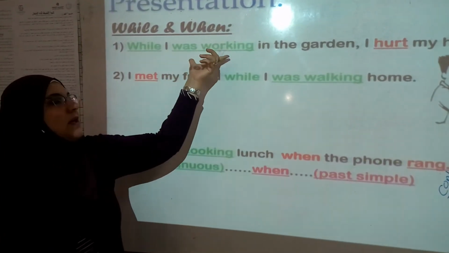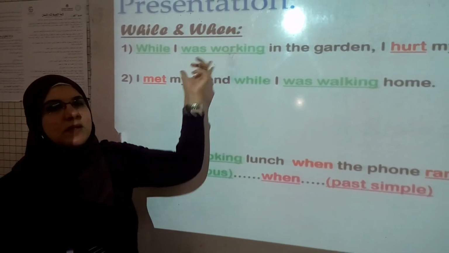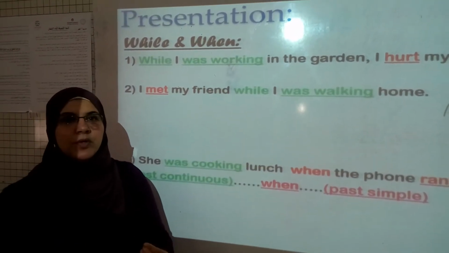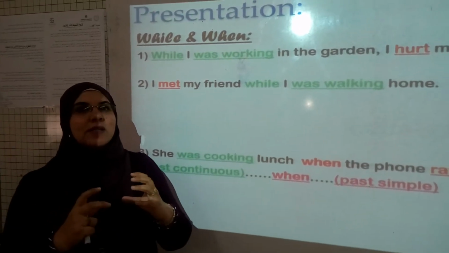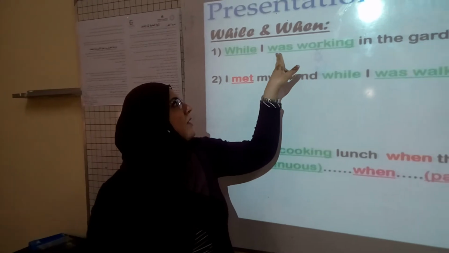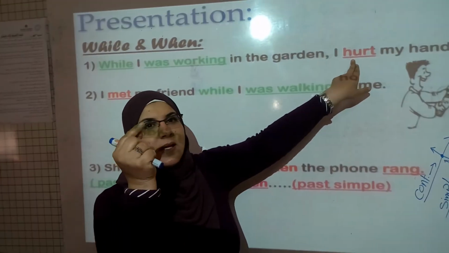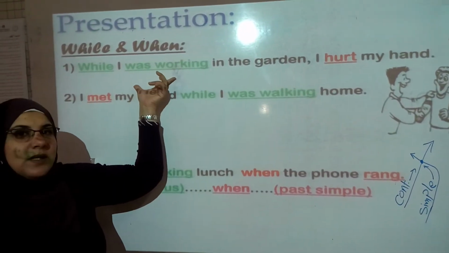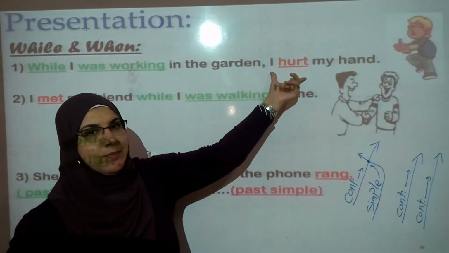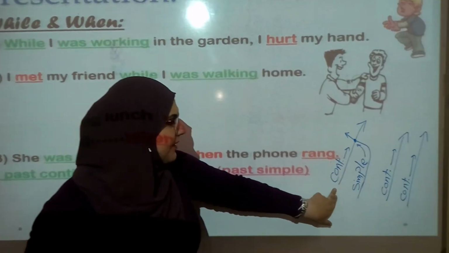While is followed by the past continuous tense, which takes a longer time duration. It stresses the time. Here, was working takes time, and then here it's a shorter time. So this is past continuous and this is past simple. Take a look at this diagram.